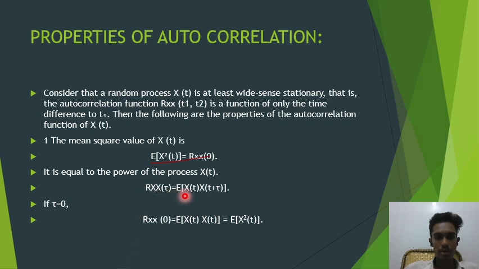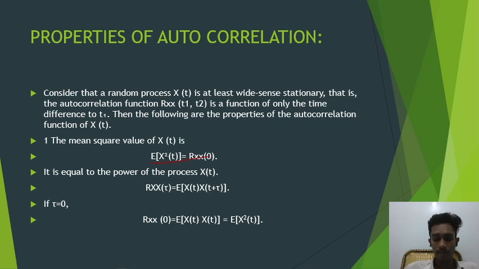Rxx of tau is equal to E of x of t into x of t plus tau, and this is the shifting in tau. If we keep tau equal to 0, Rxx of 0 is equal to E of x of t into x of t. X of t into x of t is nothing but x of t square, so this is E of x of t square. It is nothing but the mean square value, equal to Rxx of 0. And this is property 1 of the autocorrelation function.